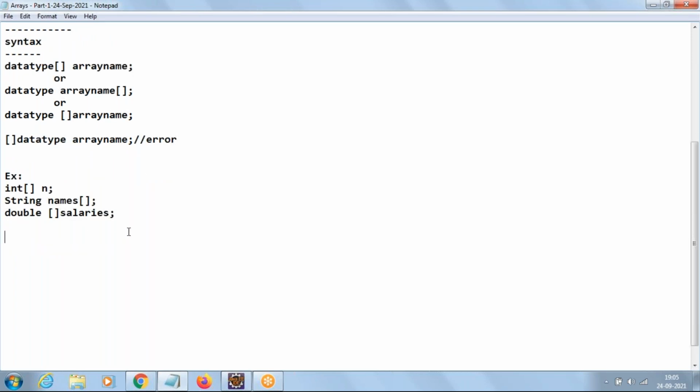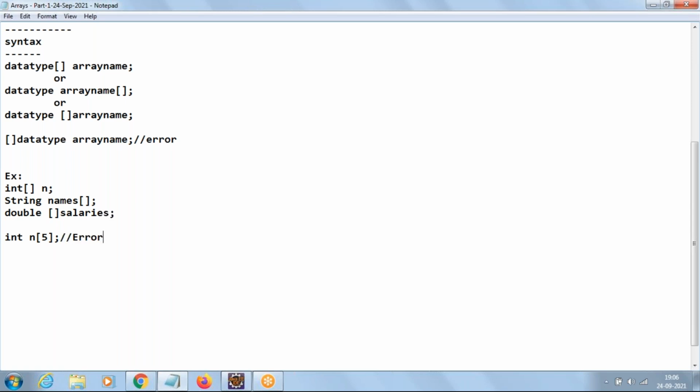Now, if you declare the array like this, int n of 5, what is going to happen? In the array n, we can store maximum 5 values, right? But this is very, very important in Java.